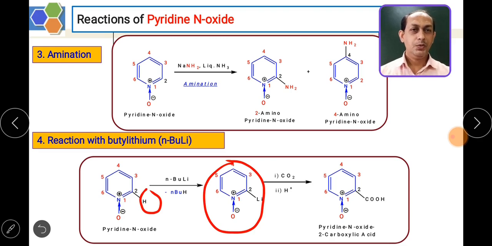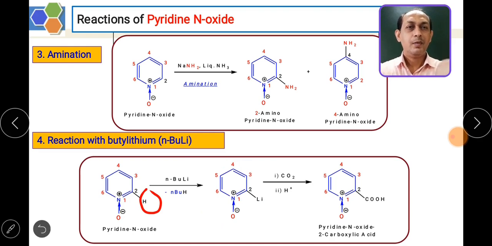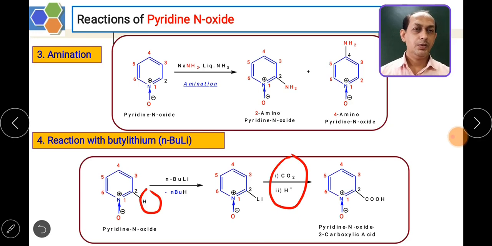This 2-lithiopyridine N oxide is then reacted with carbon dioxide. In the presence of carbon dioxide and acidic conditions, that is H+, the COOH group is introduced at the 2 position. So you will get pyridine N oxide 2-carboxylic acid.